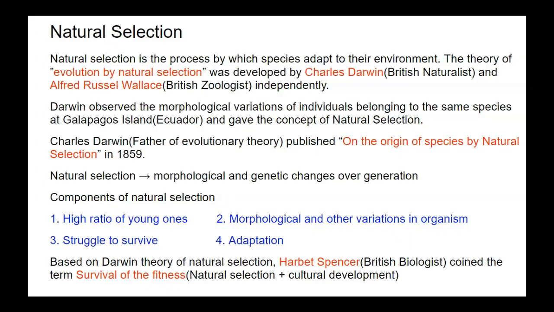As per natural selection, morphological and genetic changes over generations are based on environment or nature. Components of natural selection: first, higher ratio of younger ones; second, morphological and other variation in organisms; third is struggle to survive; and fourth one is adaptation.